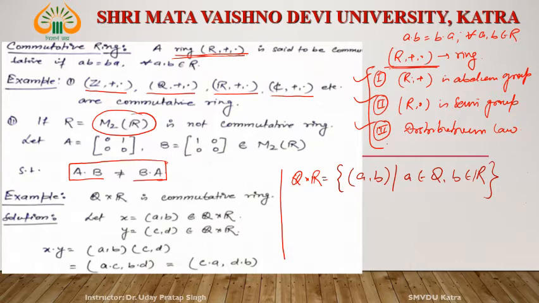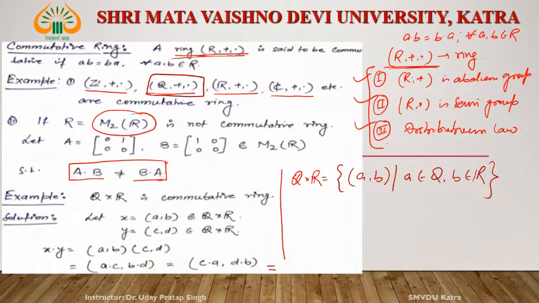So let x be equal to (a, b), y equal to (c, d). Now x·y is (ac, bd). What is ac? a and c are from the rational numbers. Since the rational numbers are already a commutative ring, ac we can write as ca, and bd we can write as db.